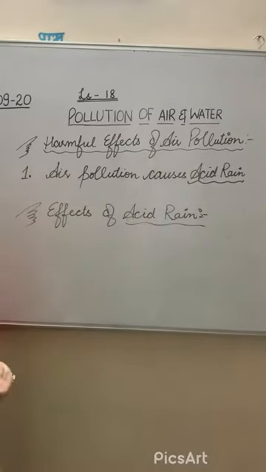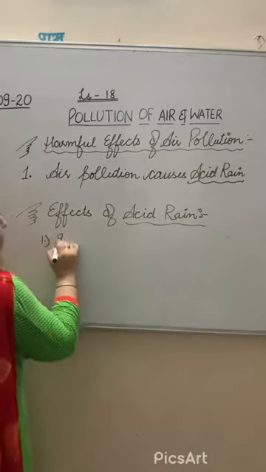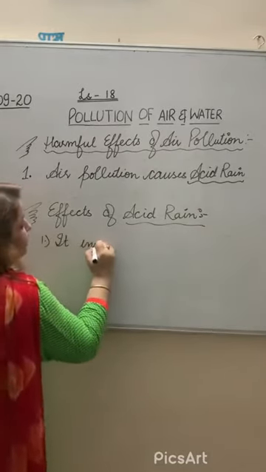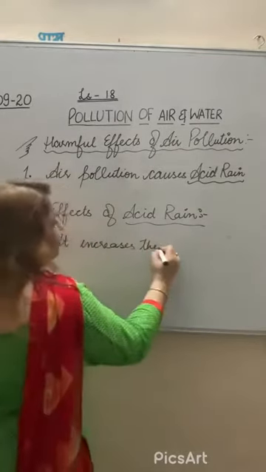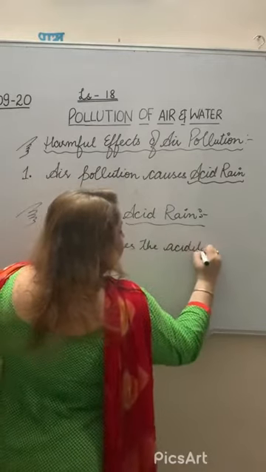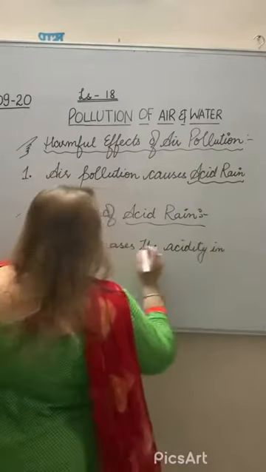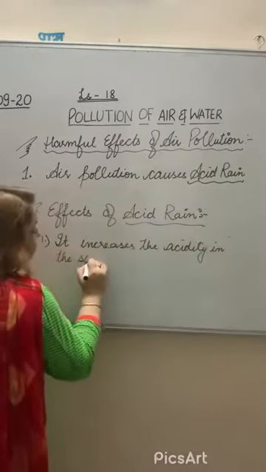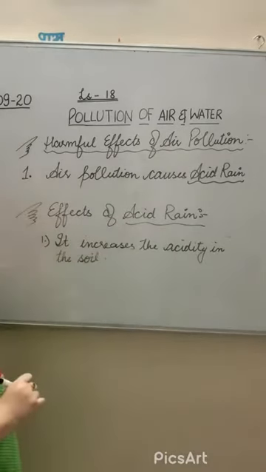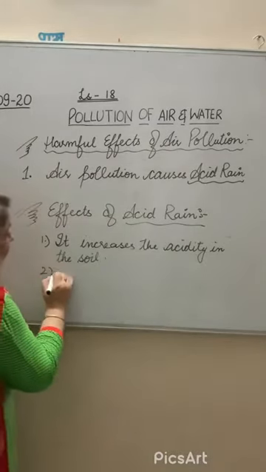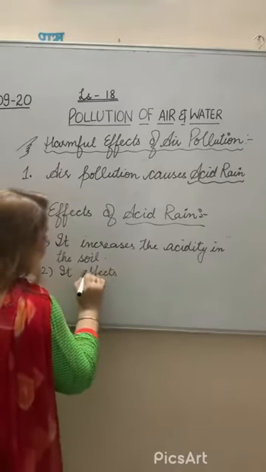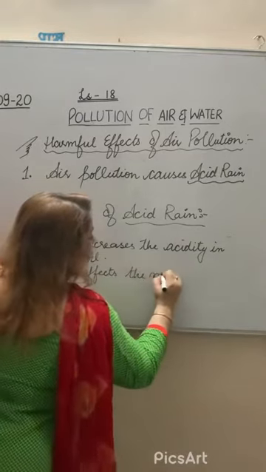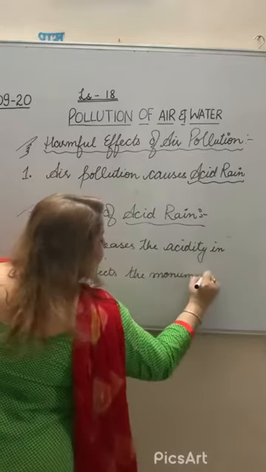It affects the monuments. It corrodes the buildings. You can write it increases the acidity in the soil, which makes the soil infertile. Second, it affects the monuments, one example being the Taj Mahal.